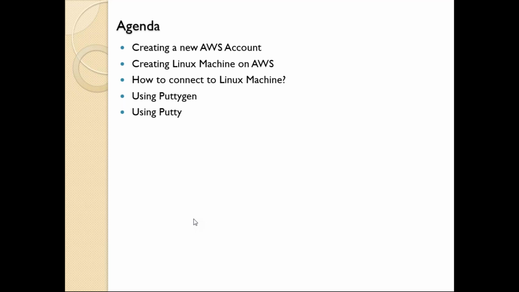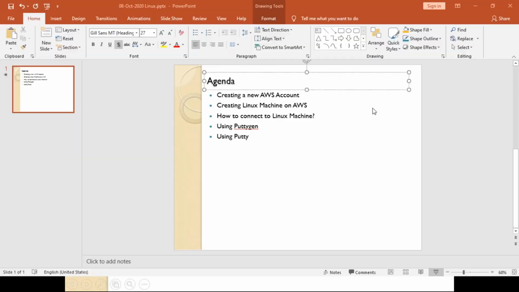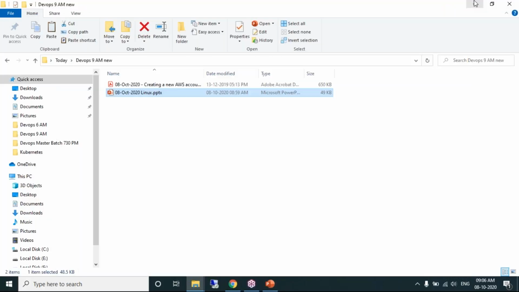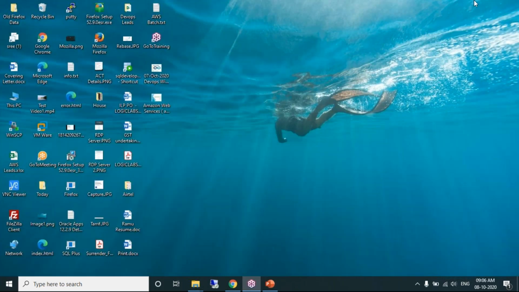Now, let's start with Linux commands. If I want to show you Linux commands, please try to understand. To learn Linux commands, we need a Linux operating system.